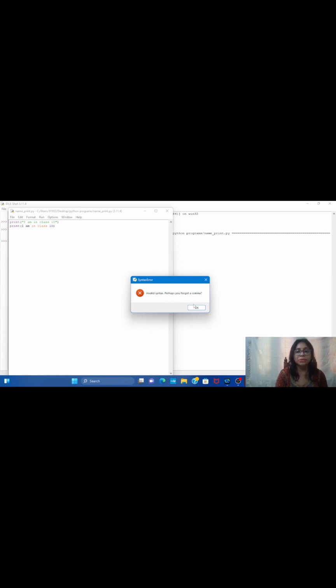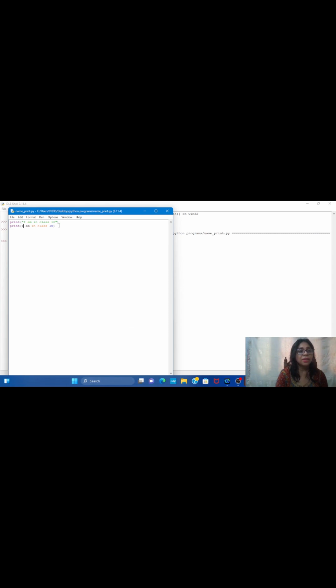Okay. Now suppose I have given the double quotation, but I have missed the bracket, then see what is showing. Print, suppose I have given the starting bracket, but I have forgotten to give the ending bracket. See what is showing. I am in class 10.